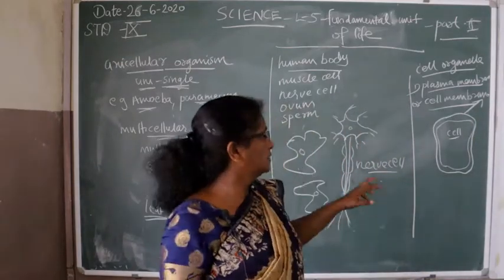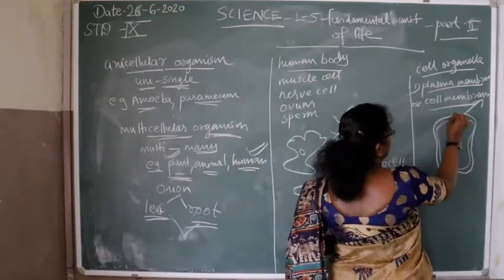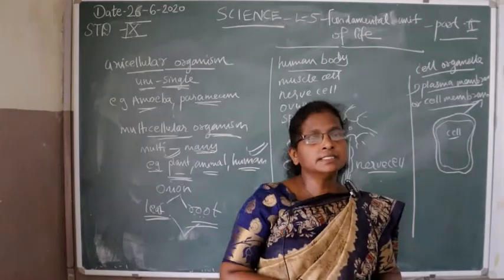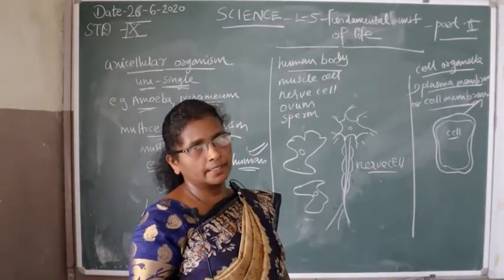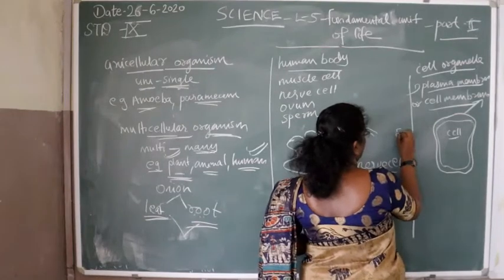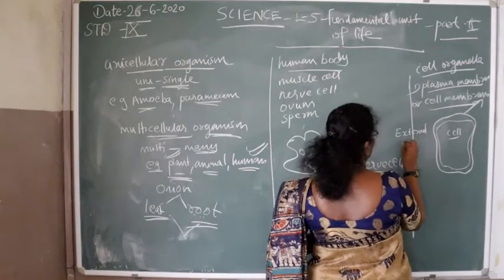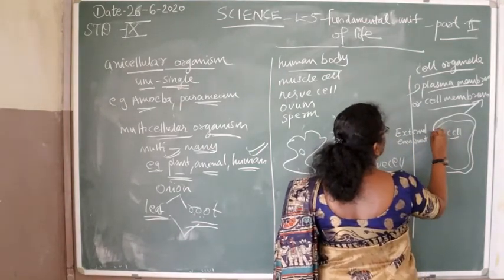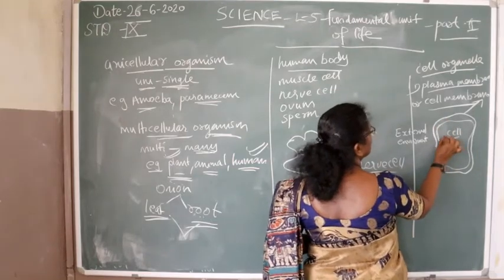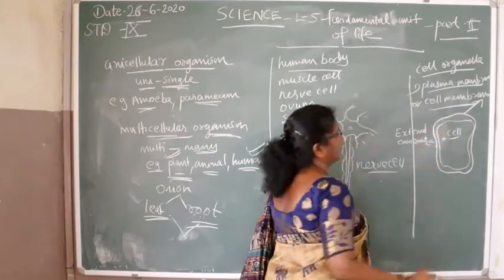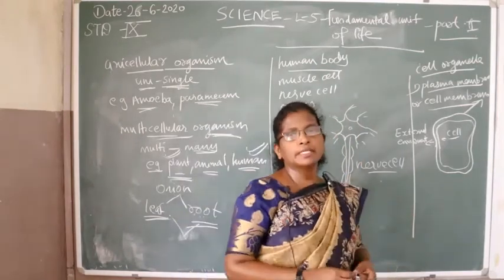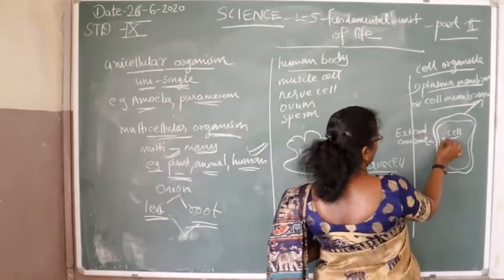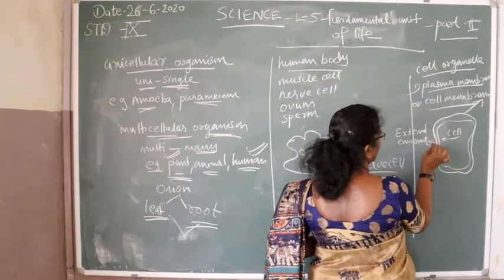This is the first cell organelle, the plasma membrane. This plasma membrane separates the cell from the external environment. This is the external environment, and here is the cell; this covering separates the cell from the external environment. First, the plasma membrane is the outer covering of the cell. The second feature is that the plasma membrane separates the cell from the external environment.